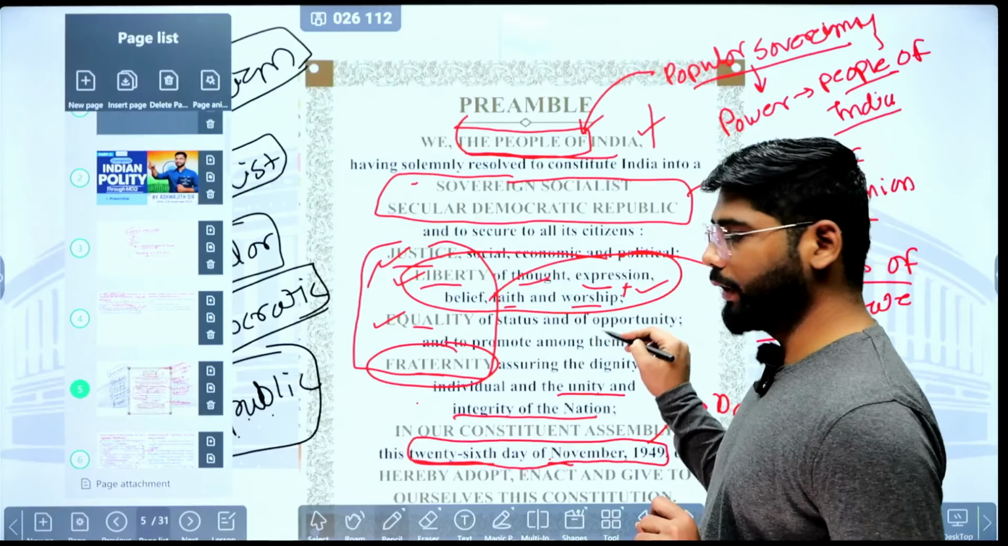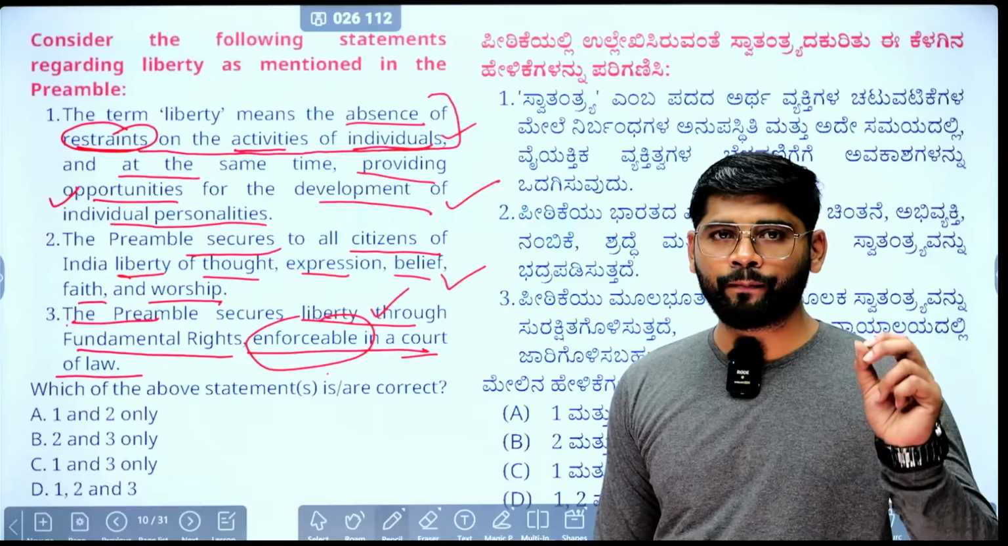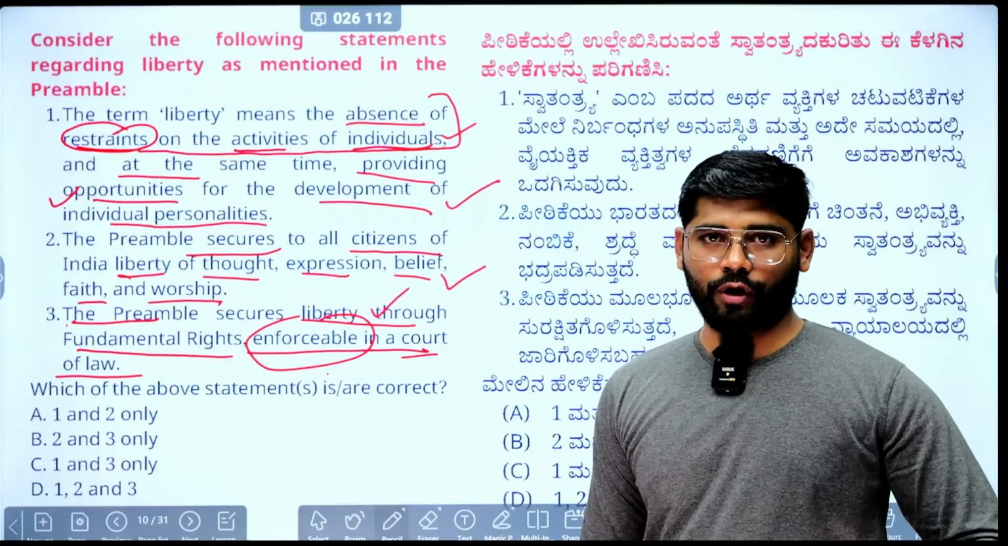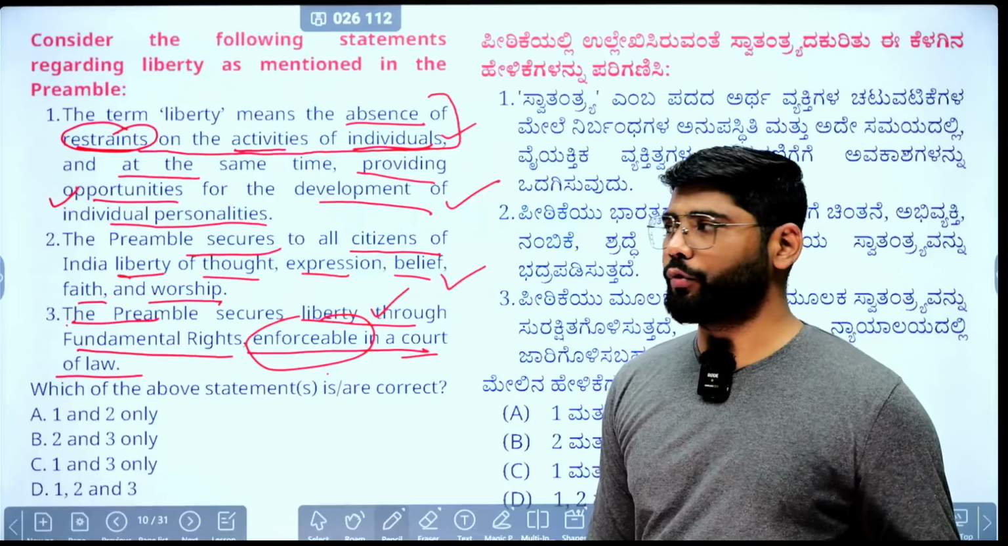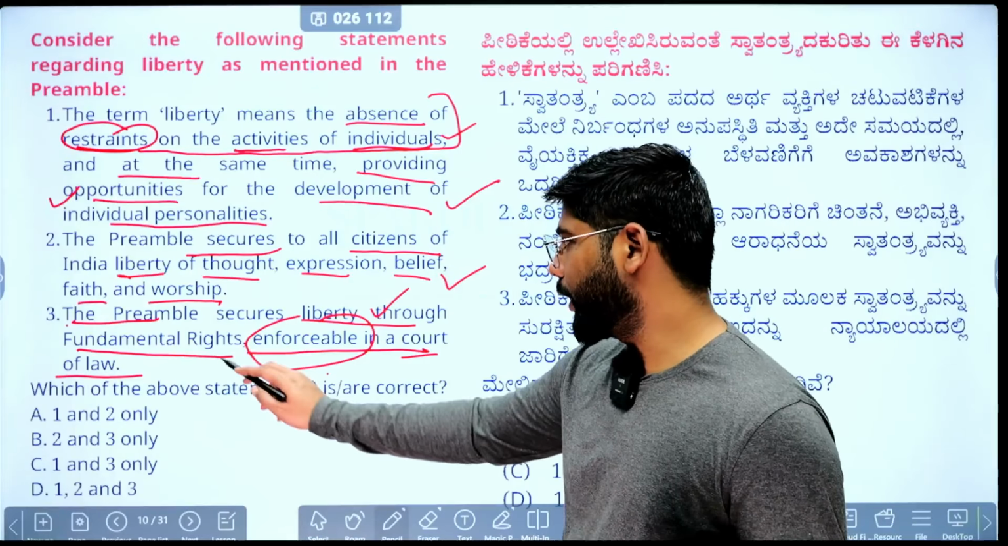Third statement, the preamble secures the liberty through the fundamental rights and it is enforceable in the court of law. This is also correct, because the fundamental rights are meant to give opportunities to individuals and they provide restraint on the activities of the state. There are some fundamental rights which put restraint on the activities of individuals, but they are meant for the social good or the common good, not to push back any individual. This aspect you need to remember. And fundamental rights are enforceable by the law.